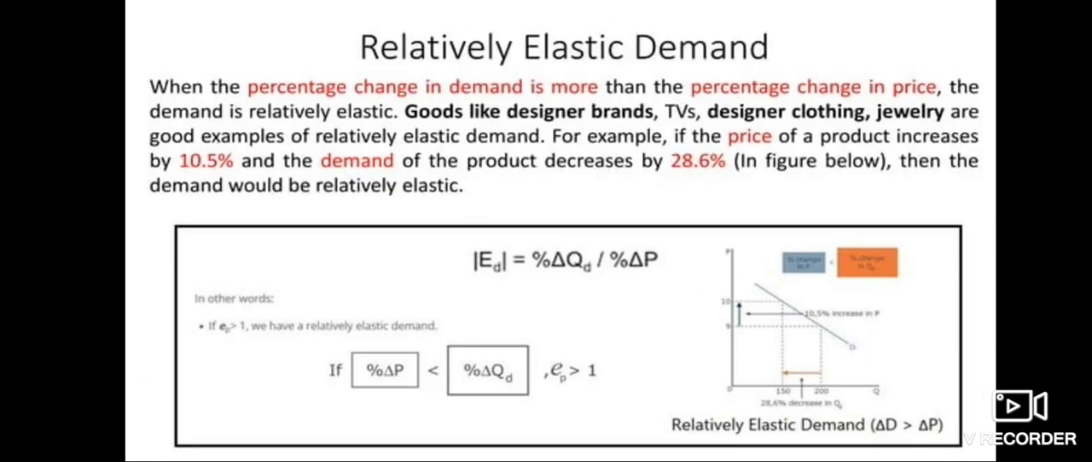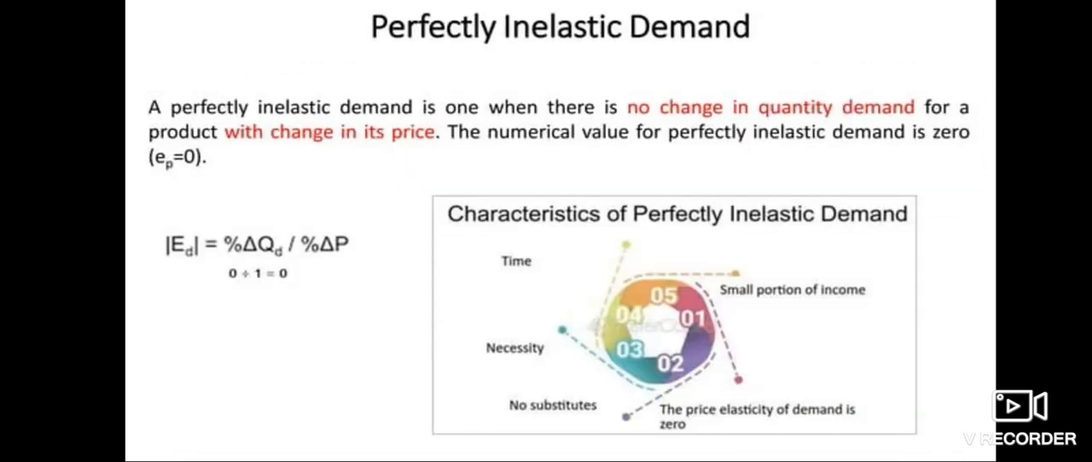Relatively elastic demand. When the percentage change in the demand is more than the percentage change in price, the demand is relatively elastic. Goods like designer clothing and jewelry are good examples of relatively elastic demand. For example, if the price of a product increases by 10.5% and the demand of the product decreases by 28.5%, then the demand would be relatively elastic.